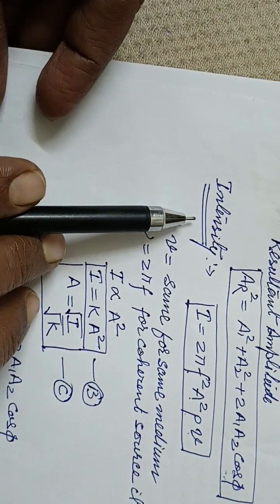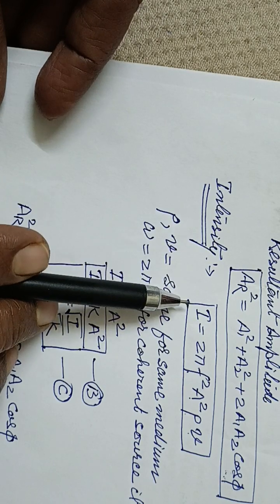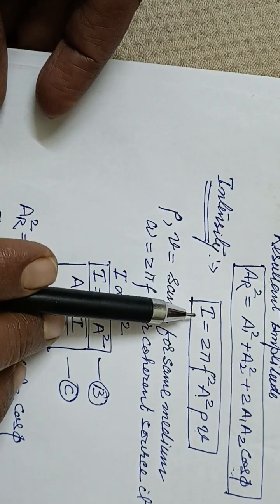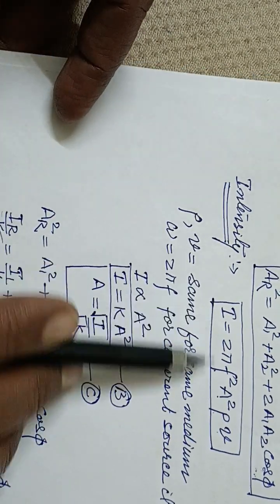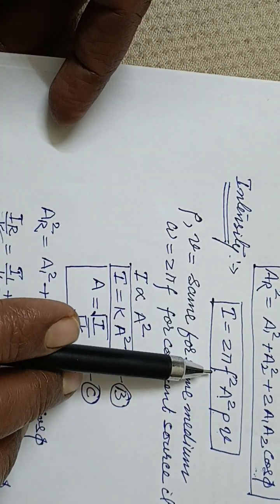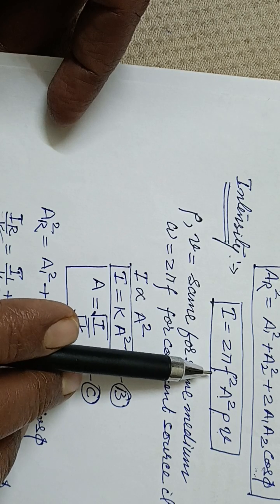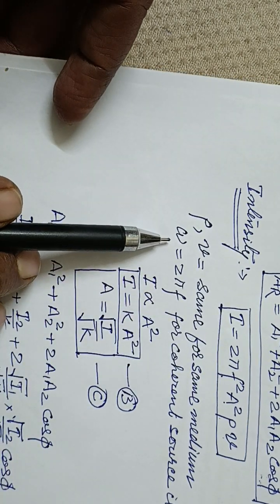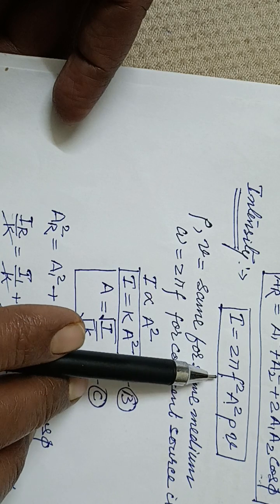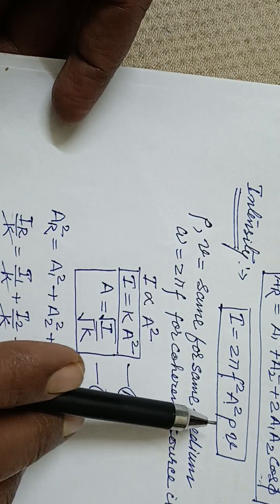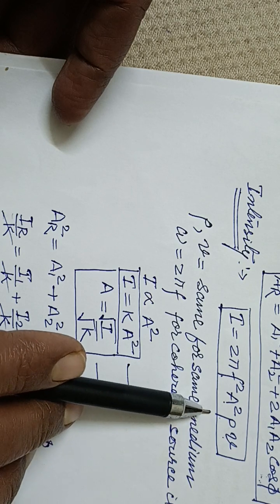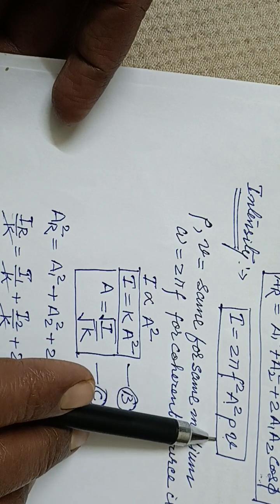And what will be the intensity in that case? After the superposition, we get this formula, in which f is the frequency, which remains the same because omega is the same. For the same medium, density will also be the same, and velocity v will also remain the same.